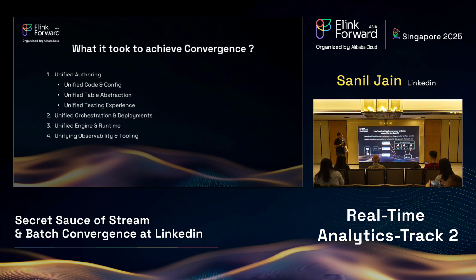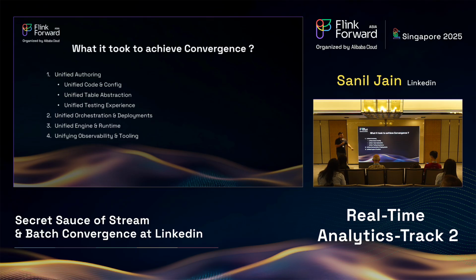So yeah, with that, I think I'm coming to the end of my talk. Let's look at what it took to achieve convergence. Beyond a unified engine, it took unified authoring, unified code config, unified table abstraction, and a unified testing experience. This is all what we built. We built an easy orchestration flow and tools for unified orchestration and deployments.